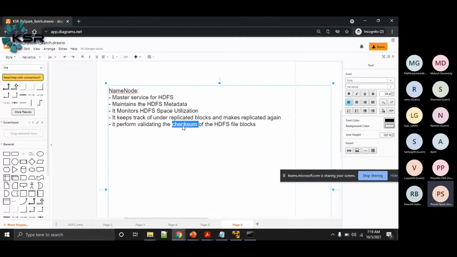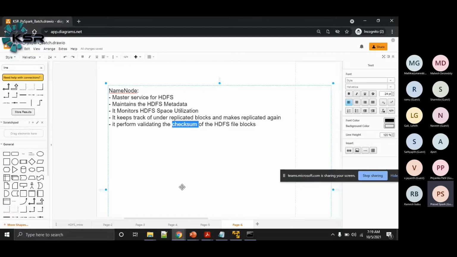When you look at the HDFS read and write operation, I will mention this concept at that time. As of now, just remember that the name node is responsible for storing the data reliably. How it does that is, it validates the checksum of the HDFS blocks at periodic intervals of time.